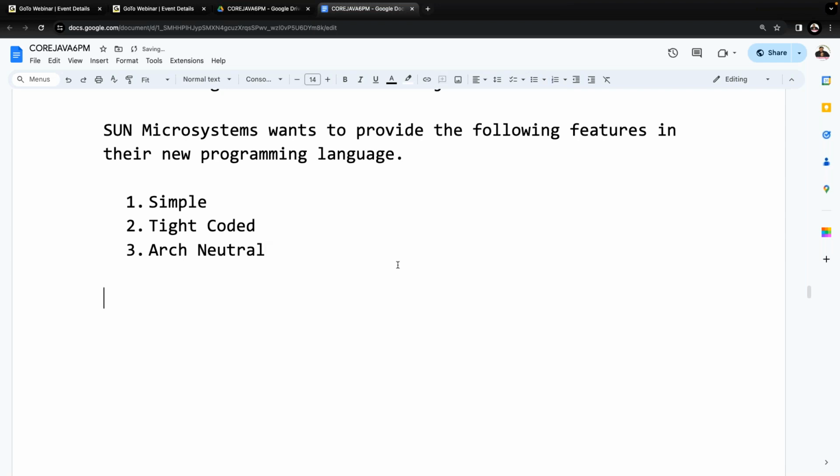These three features they want to include mainly in their new programming language. The first one is a simple programming language, the second is a tight coded programming language, and the third is an architectural neutral programming language.